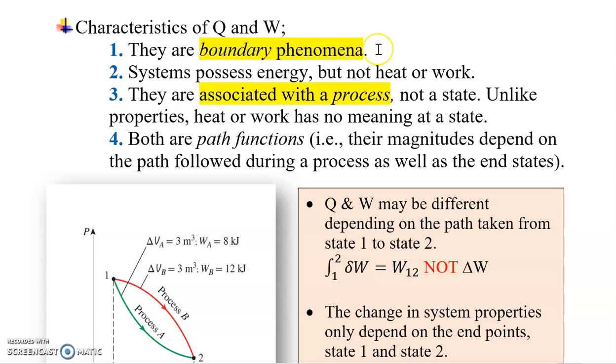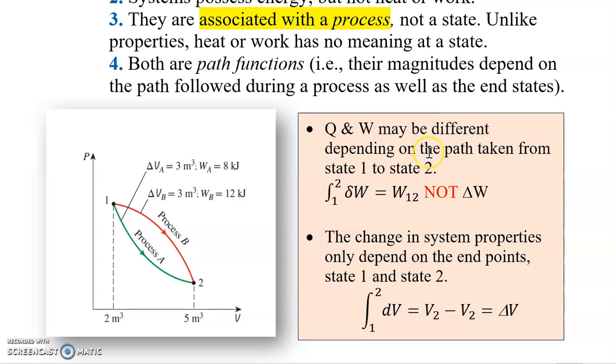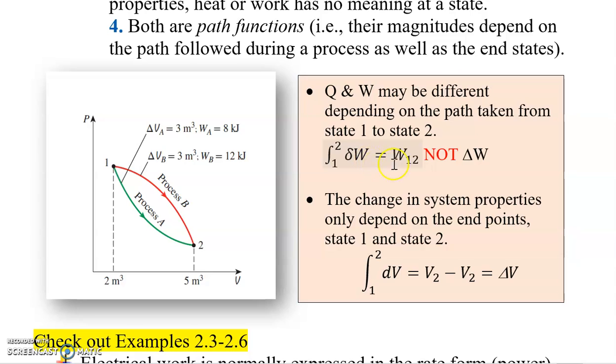You see, a system possesses energy but not heat or work. They are associated with a process, not a state. Unlike properties, heat or work has no meaning at a state. And both are path functions, if you're familiar with your first year calculus class. For path functions, we do not use the full delta here. For the change in properties, on the other hand, we have the delta here, which only depends on the end